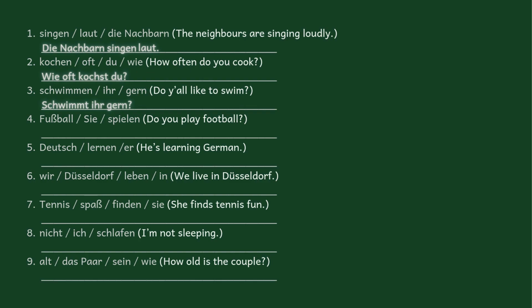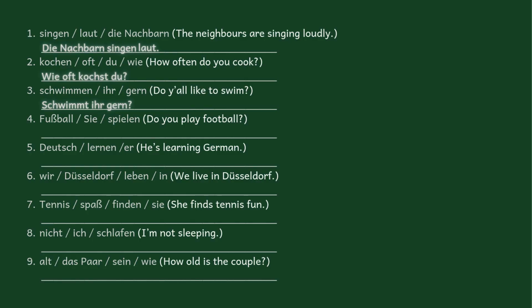So when giving something like your hobbies, although we'll still look at this in depth later, you don't say, I love swimming. Same thing with building a German brain. So your sentence is supposed to sound like you're saying, I swim gladly, I do this gladly, because the gern kind of translates like gladly. So I do this gladly. We'll see it better when we get to hobbies. So schwimmt ihr gern?